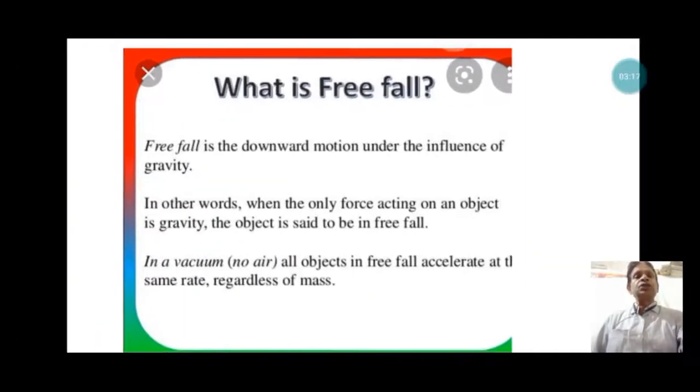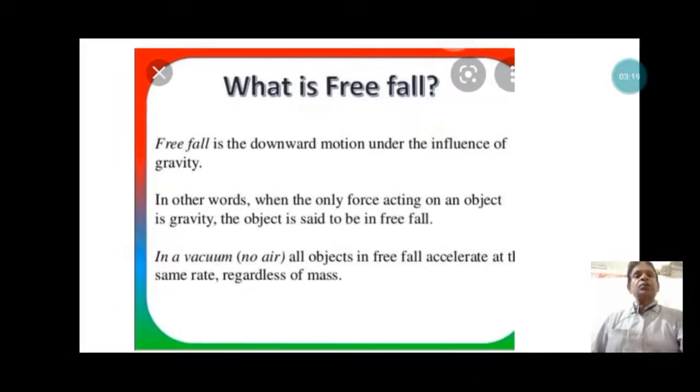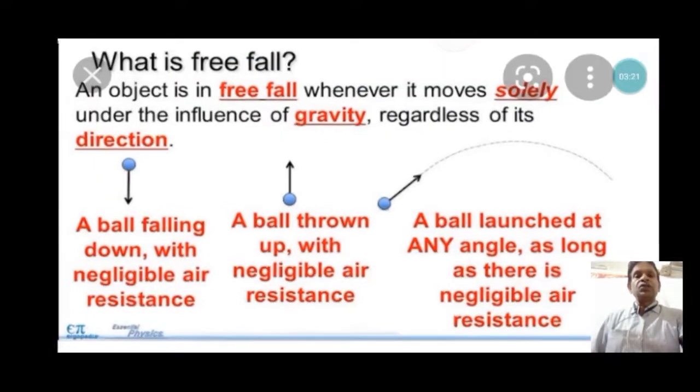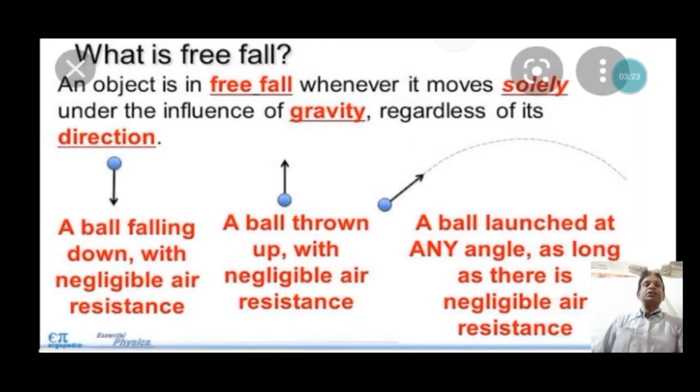Now we can also see various examples of free fall. Here, what is free fall? An object is in free fall whenever it moves under the influence of gravity, regardless of its direction. When the object is moving under gravity and due to the influence of the gravitational force, this motion of the object is called free fall of the object.